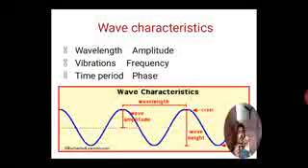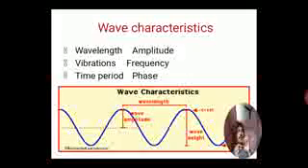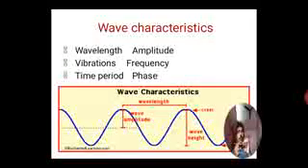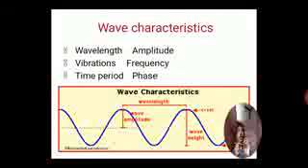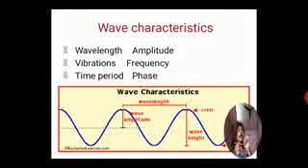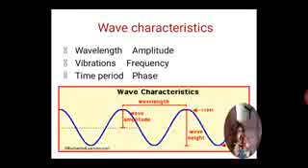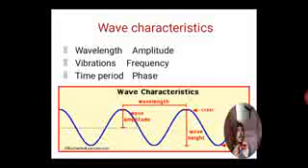That means suppose the particle is vibrating when you throw a stone into steady water. At that time the particles will vibrate from the mean position to the extreme position, again to the mean position, then going downward, and again to the mean position. This is one complete vibration of that particle. In such a case, when one complete vibration takes place, the wave will travel a certain distance, and the distance covered or traveled by that wave in one complete vibration is nothing but the wavelength.